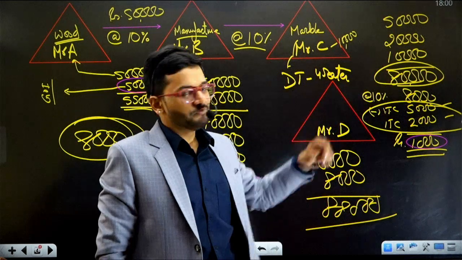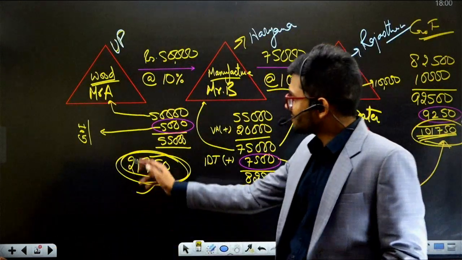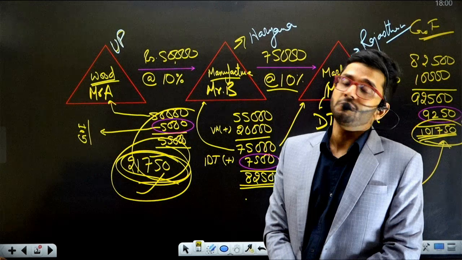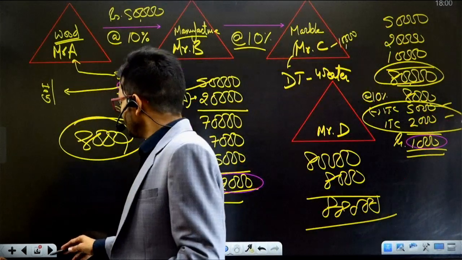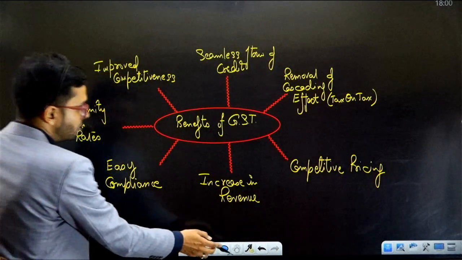So the tax which is collected is 8,000, and in the earlier example, tax which was collected was 21,700, which is a huge amount, humongous amount, extraordinary amount. So as you can see from this example, guys, it gets very clear that GST had a lot of benefits,